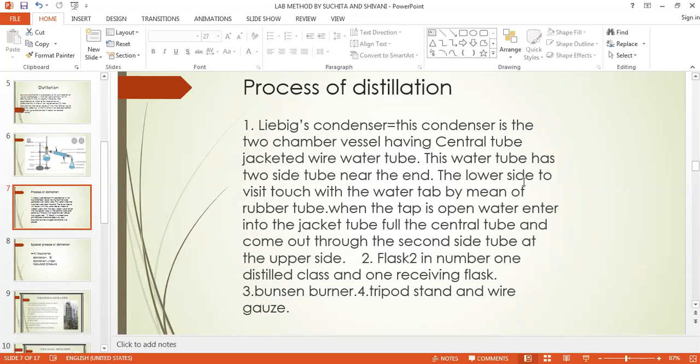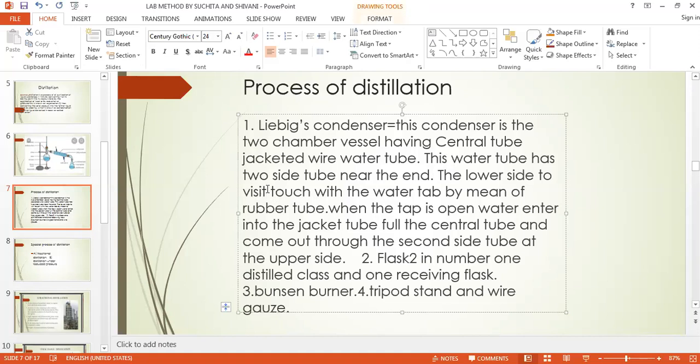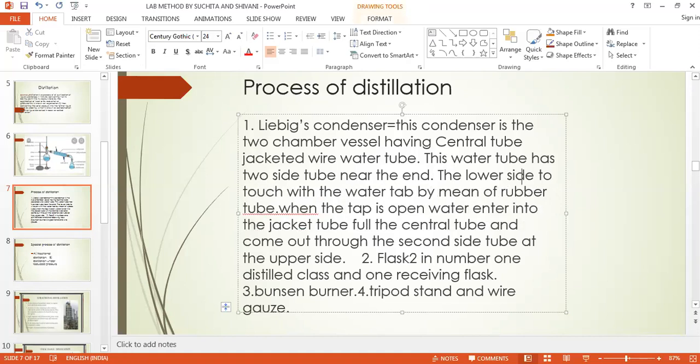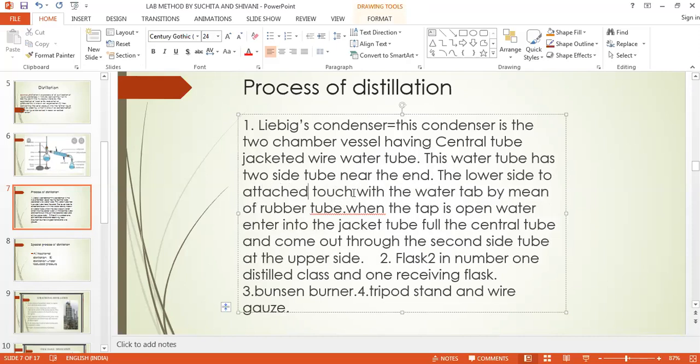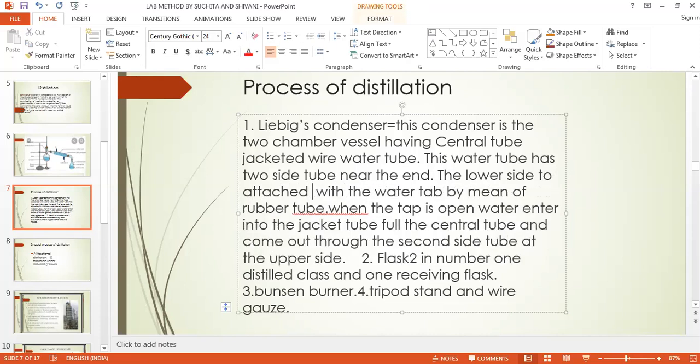The lower side tube is attached to the water tap by means of a rubber tube.